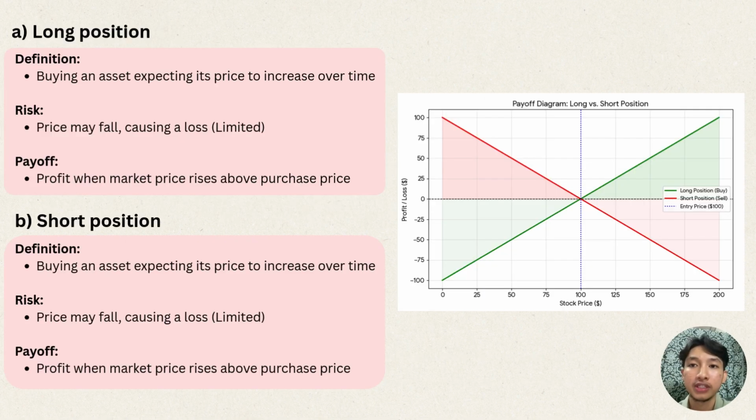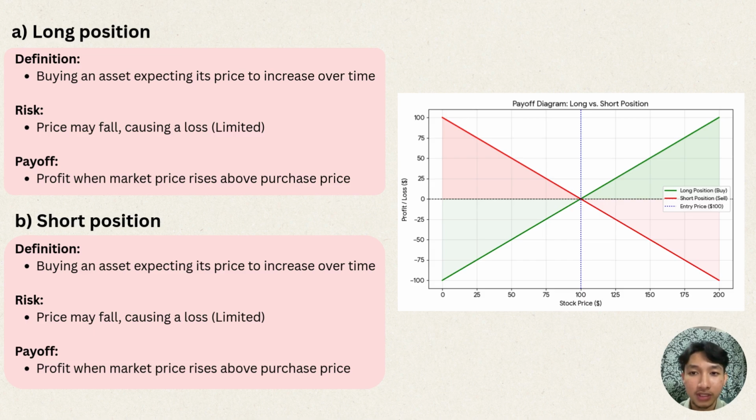First, we start with a long strategy. This position we apply when we expect the price to go up, and the main risk is that the asset price may fall, but the total loss that may be incurred by the investor is how much they put in their trading. So the payoff from a long strategy occurs when the price rises above the purchase price, allowing the investor to make a profit.